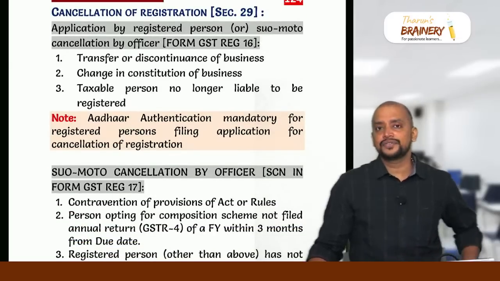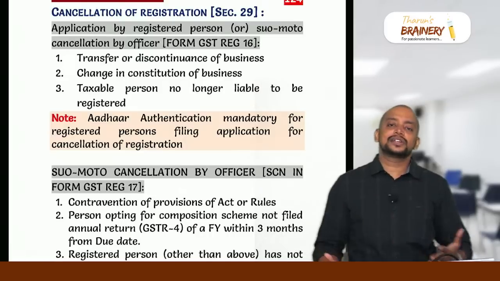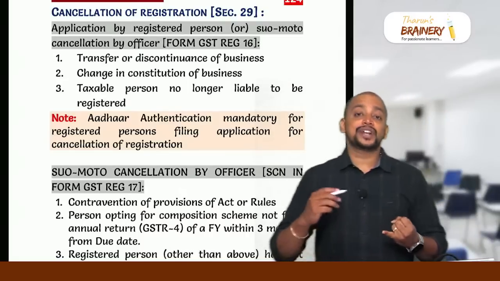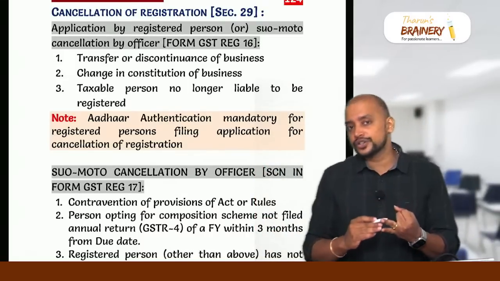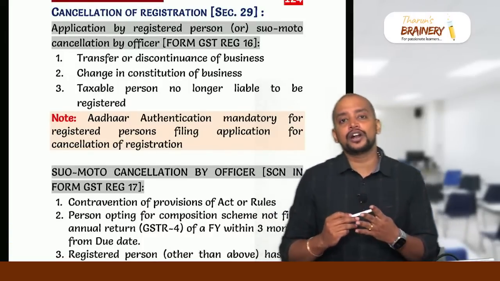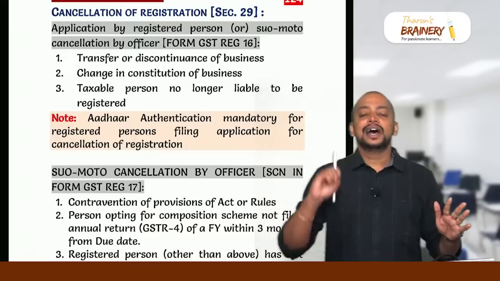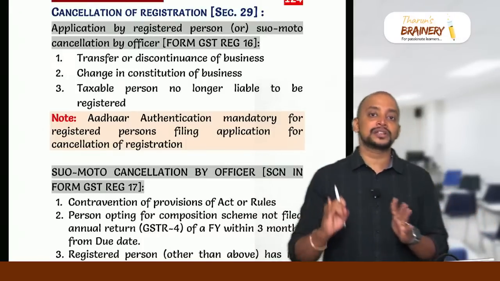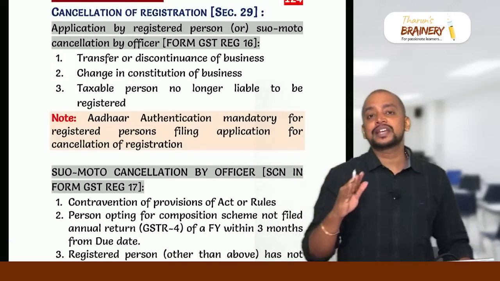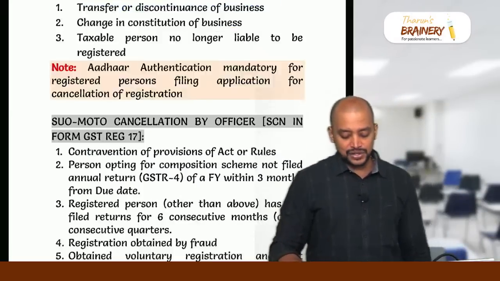Then cancellation of registration, section 29. As per section 29, there are total 8 cases that lead to cancellation of registration. Number 1, change in constitution, that is if they have transferred the business or discontinued the business, or change in constitution requiring change in permanent account number; no longer liable to be registered; or registration obtained by way of fraud, etc.; or registration obtained voluntarily but business not commenced within 6 months; and then contravention of certain provisions of the act or rules; and composition scheme person annual return not filed within 3 months after the due date; normal scheme person not filed returns for consecutive 6 months or 2 quarters. These are the 8 cases where the registration of a person will be cancelled.